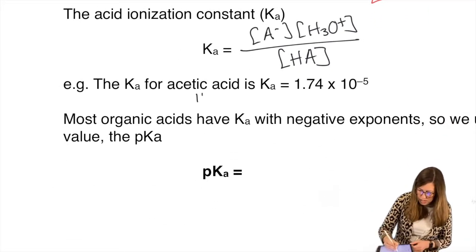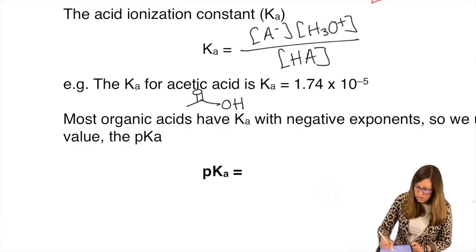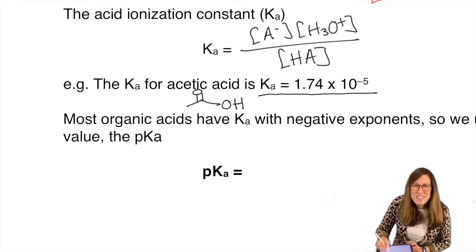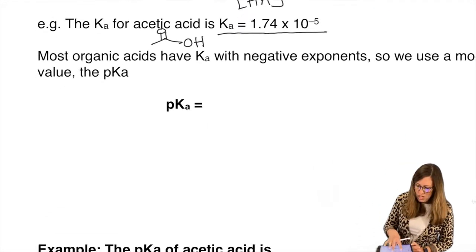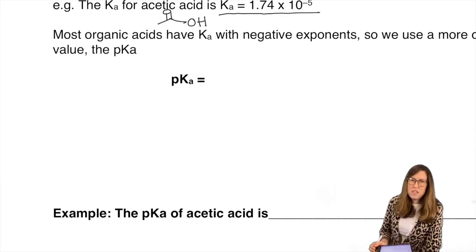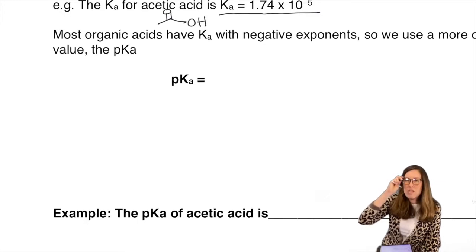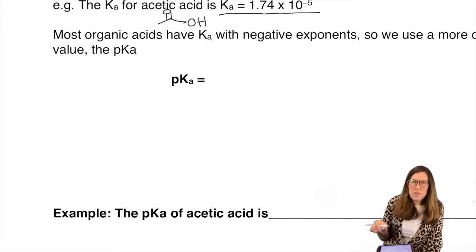Okay, so if you take acetic acid, okay, so acetic acid is vinegar. It's got the acetate, the methyl carbonyl with an OH. So it's a carboxylic acid with a methyl. So the Ka for acetic acid is 1.74 times 10 to the negative 5. So almost all organic acids will have 10 to the minus something. And sometimes those numbers are harder to remember once you throw exponents in there. And we use these values actually quite frequently.